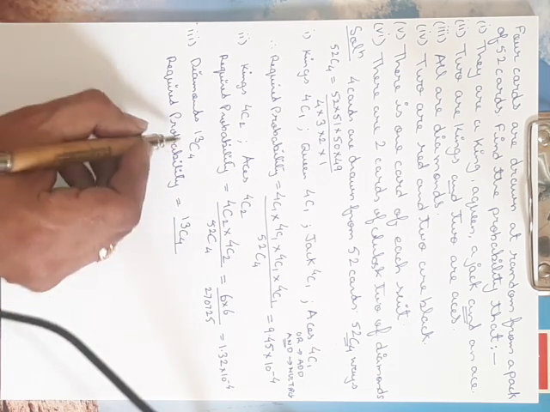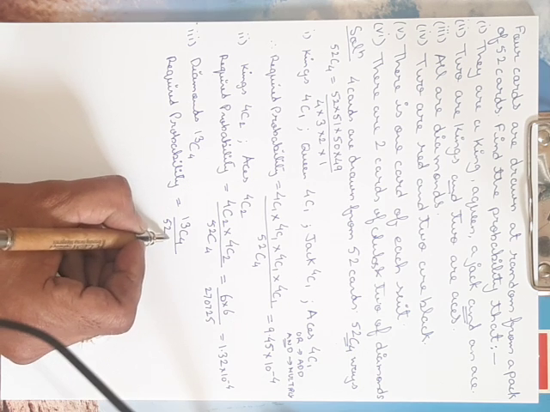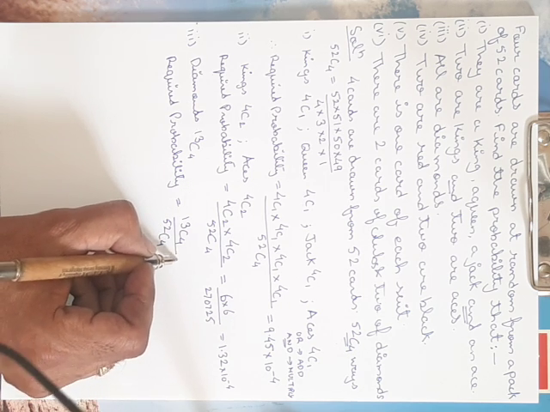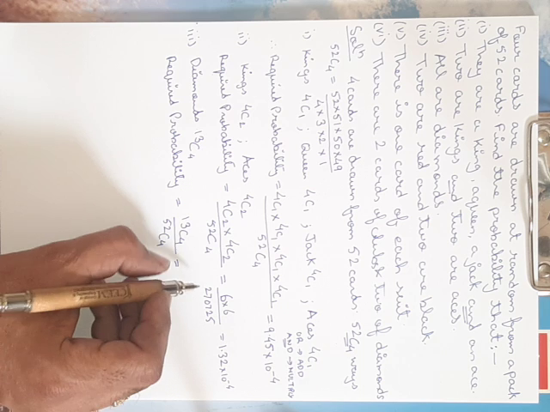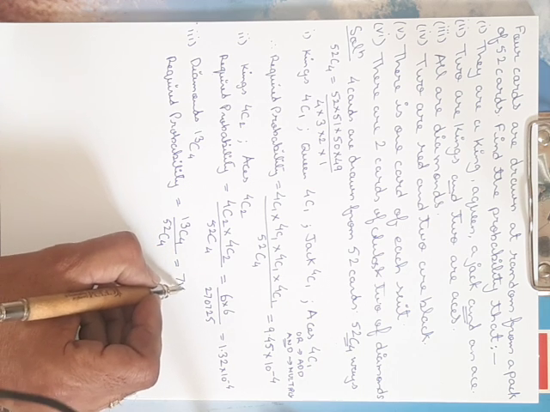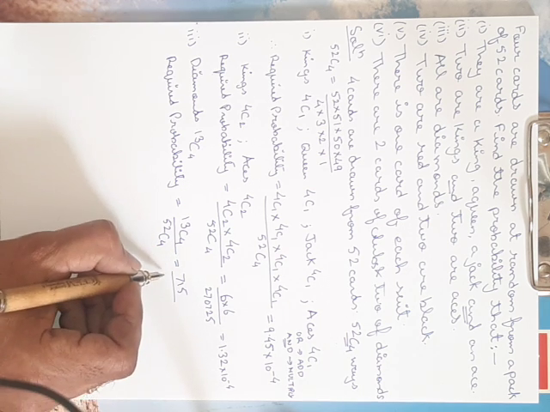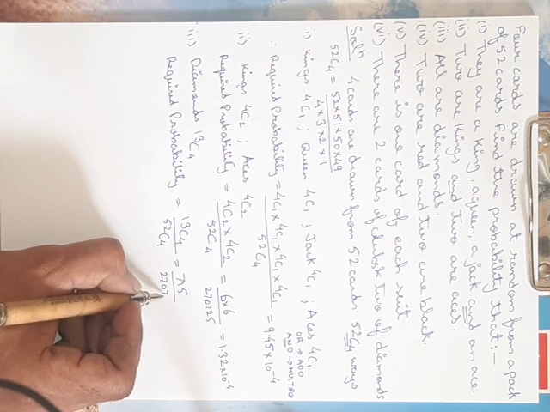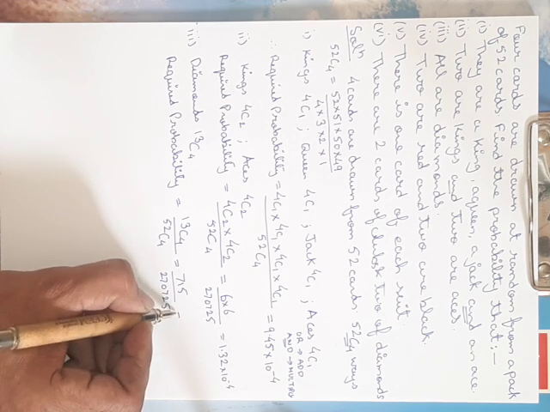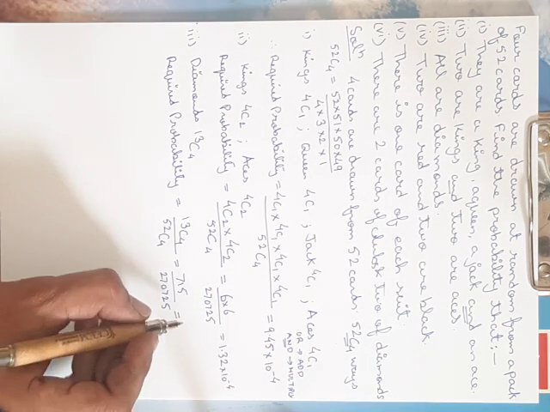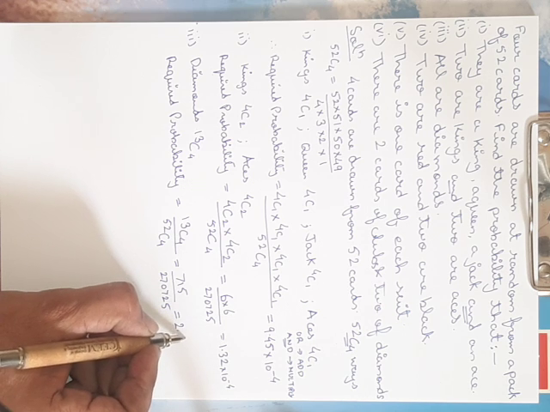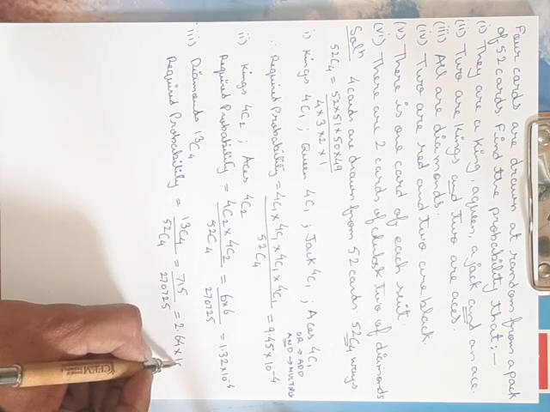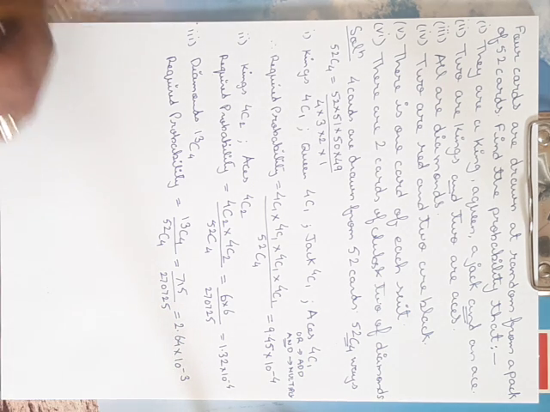13C4 divided by the same, out of 52 you have to select 4 cards. So this is 13C4, so your answer is 715 divided by the denominator, which will remain the same, 270725. So your answer is 2.64 multiplied by 10 raised to minus 3.